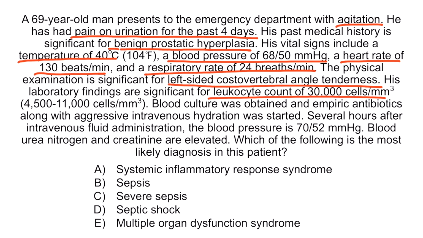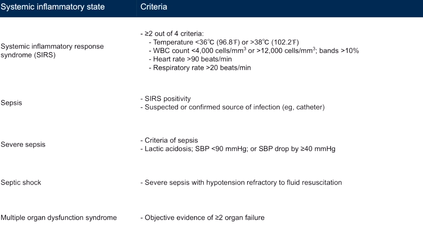His initial blood pressure was 68/50, and his recent blood pressure, after several hours of intravenous fluid administration, is 70/52. This is a negligible change in blood pressure. Therefore, his sepsis is refractory to intravenous fluid resuscitation. Severe sepsis, refractory to intravenous fluid resuscitation, is the septic shock. Therefore, the correct answer is option D. Here is a table summarizing criteria for SIRS, sepsis, severe sepsis, septic shock, and the multiple organ dysfunction syndrome. Take a moment to consider this table.